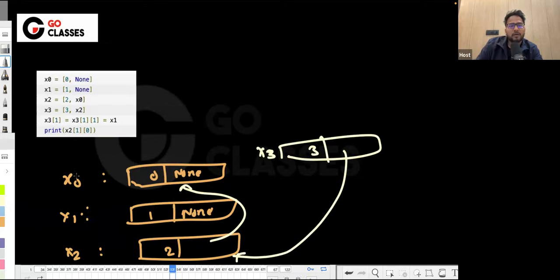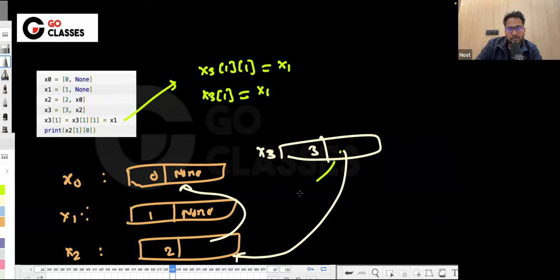Now suppose you treat it like this: that this is happening first, which means you are treating it like x3 of 1, 1 equal to x1, and then x3 of 1 equal to whatever this is. Basically x3 of 1, 1 is this, equal to x1.